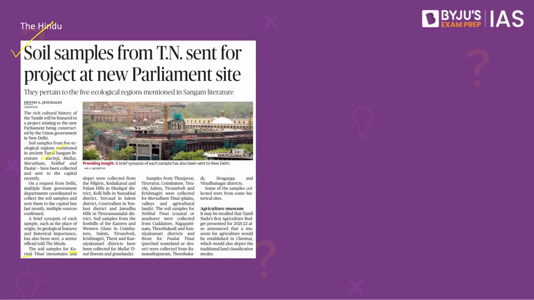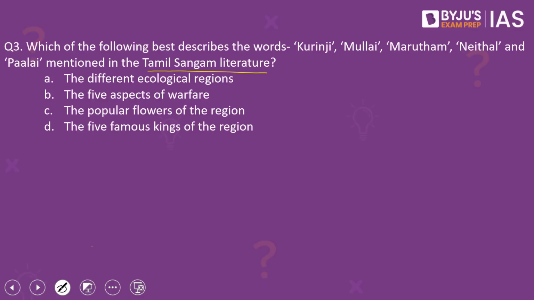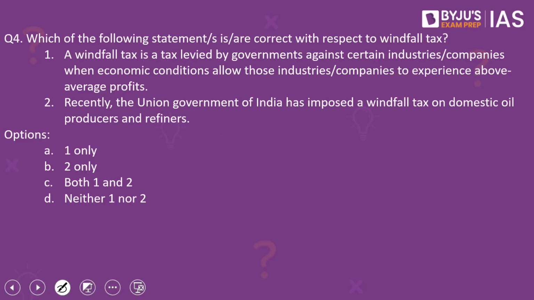Kurunji represents mountains and slopes, while Mulai represents forests and grasslands. Marudam represents plains, valleys, and agricultural lands, while Nital represents coastal or seashore. And finally, Palai represents parched wasteland or desert. Coming back to the question. From our discussion, it becomes clear that the answer to this question would be A, that is, the different ecological regions.